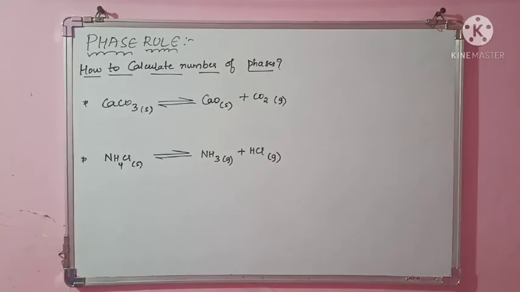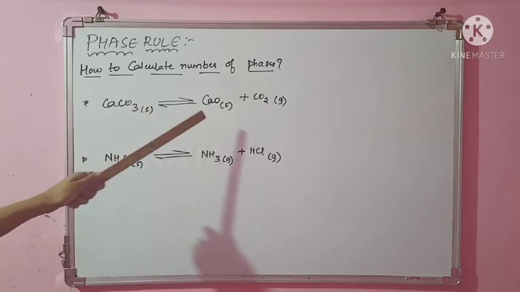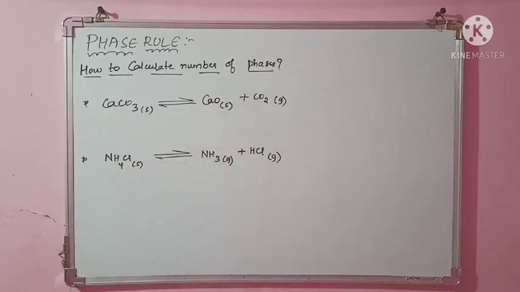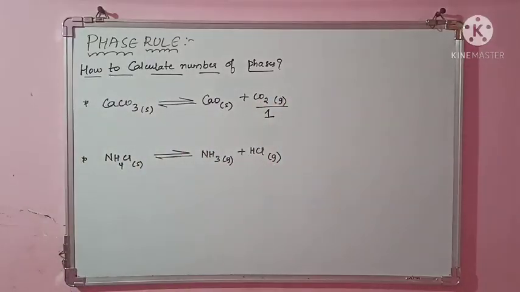So let us calculate the number of phases for these reactions. The first reaction is the decomposition of calcium carbonate. Calcium carbonate decomposes to form calcium oxide plus CO2. Can you tell me the number of phases here? Definitely there are 3 phases. CO2 is one gaseous phase. And there are 2 solids, CaCO3 and CaO, which are not the same.